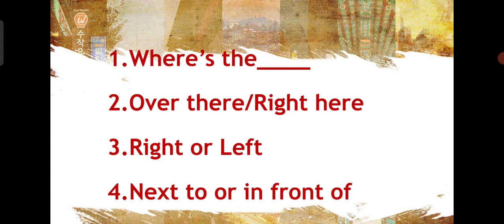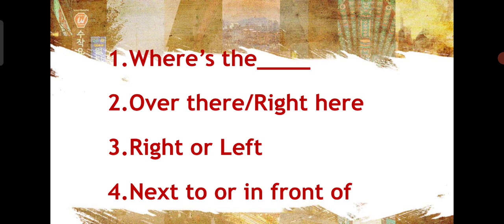The second one is over there and right here. If you ask a Korean person, you will definitely get a response like over there or right here. And next we will study right or left. It might be possible that they will reply that it's on the right side, it's on the left side, so you have to know the meaning of right in Korean and what is left.